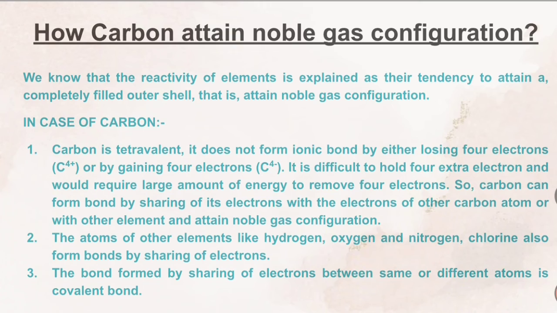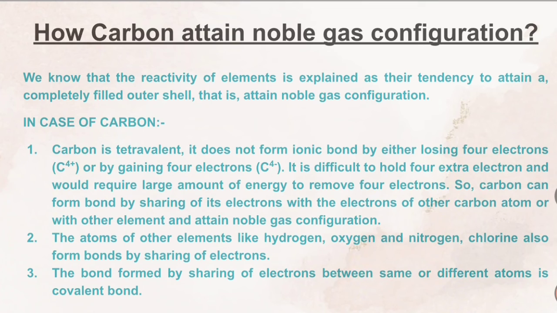As we know, carbon has 6 protons, and if 4 electrons are added to carbon, then the electron number will become 10, right? 6 plus 4 is 10. So the 6 protons cannot hold 10 electrons. So that's why it cannot gain 4 electrons.